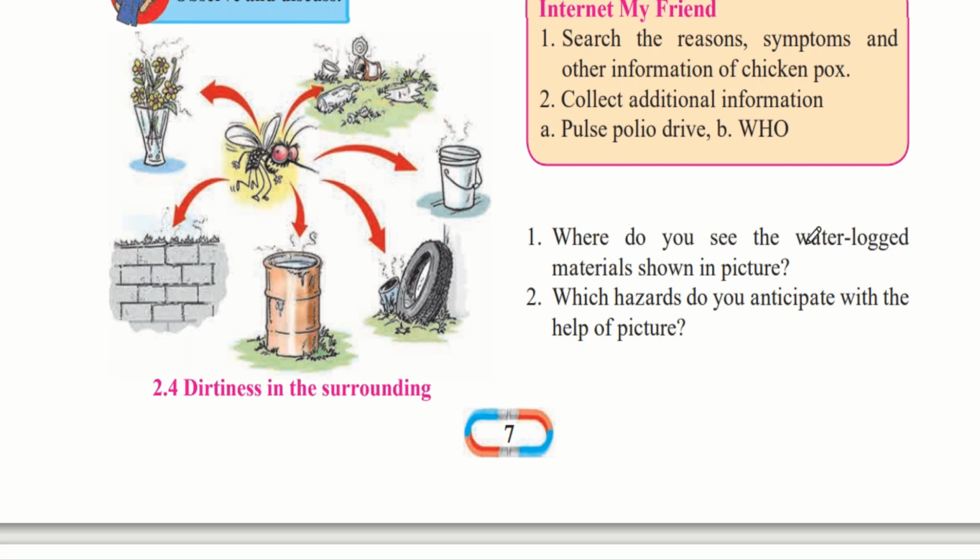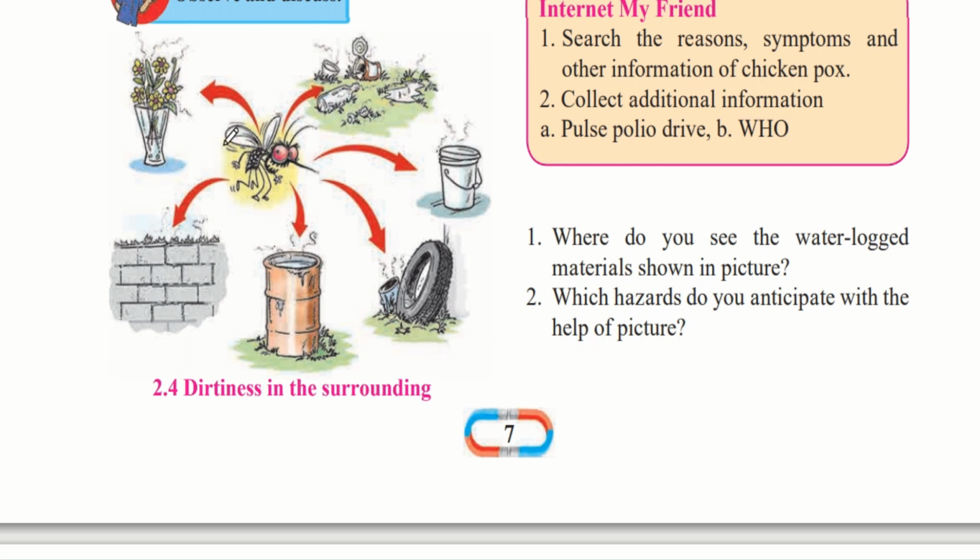Where do you see the water-logged materials shown in the picture? So in this picture we can see many places where water will be lodged, that is, will get collected over time. For example, in a dirty ground or in any tub or area which is left open. So when rain comes, then it fills up these water holes, and because of that there is a hazard, that is, there is a chance of diseases spreading because this is contaminated and dirty water. Which hazards do you anticipate, which hazards do you think will occur because of this picture?